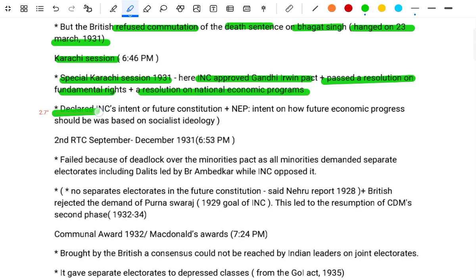It declared the INC's intent for the future constitution, plus the NEP and the intent of how future economic progress should be based on socialistic ideology.